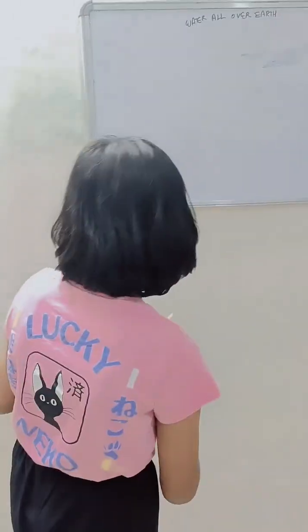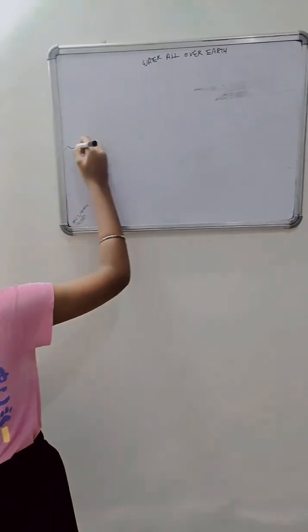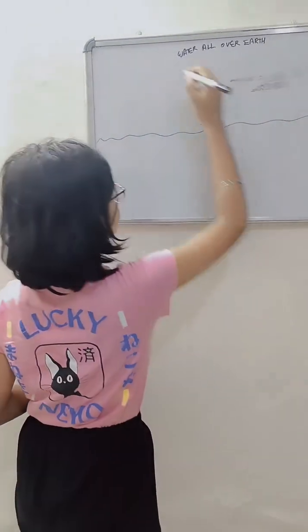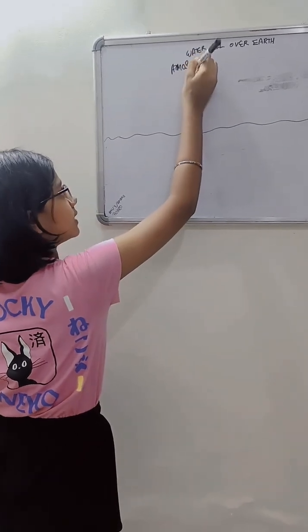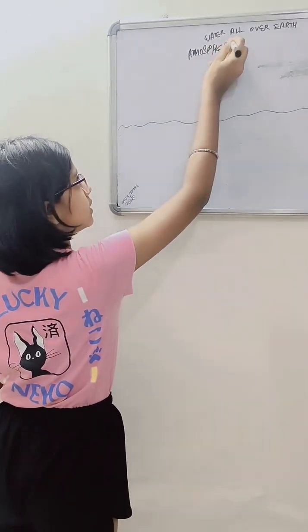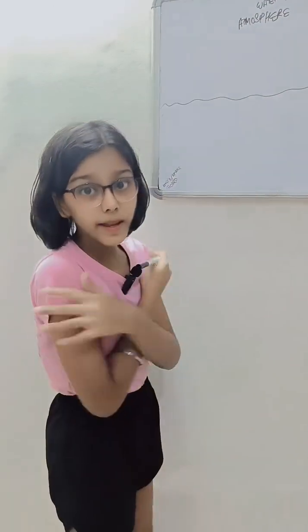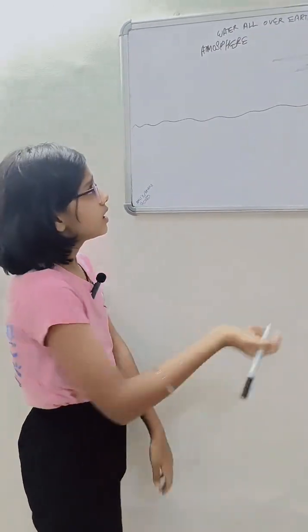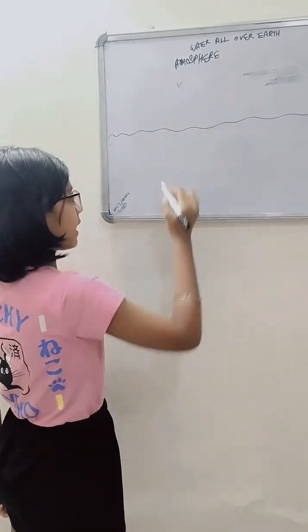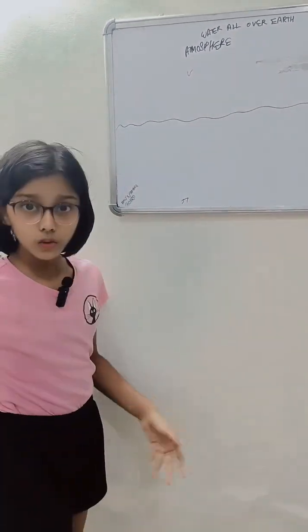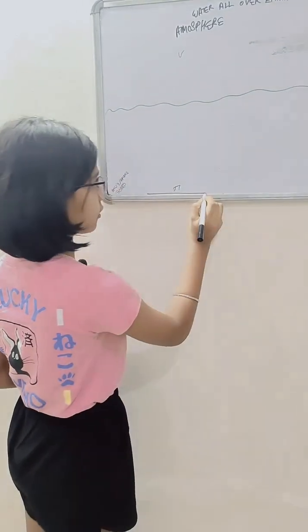Now my friends, coming back to that question, the answer is, this is your lake and this is the atmosphere. In winter, the temperature of the atmosphere is very cold, don't you think? So it is colder than the lake below.